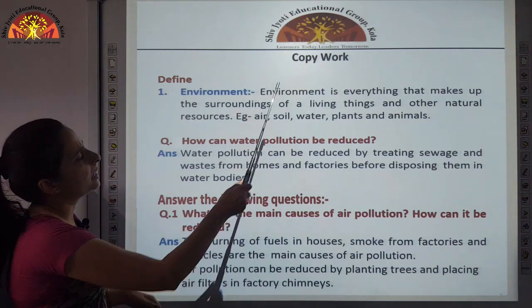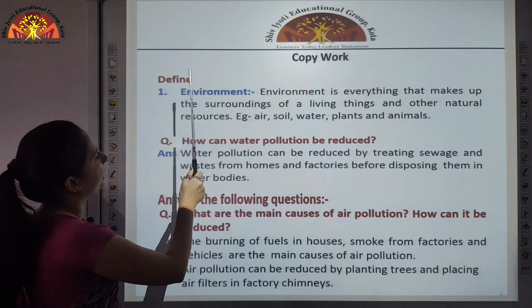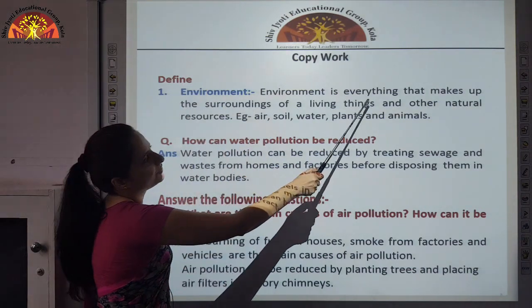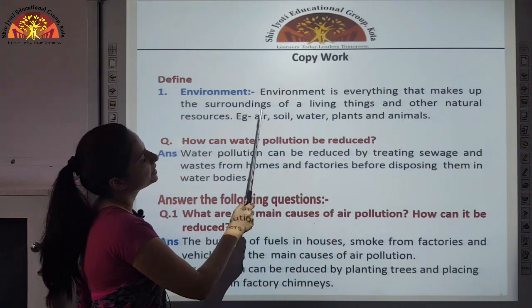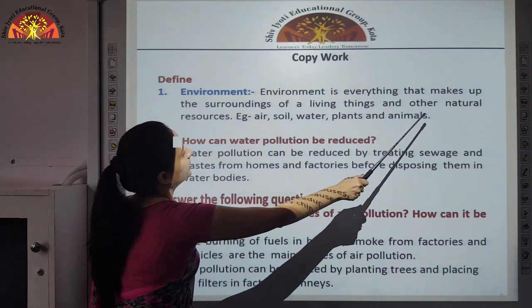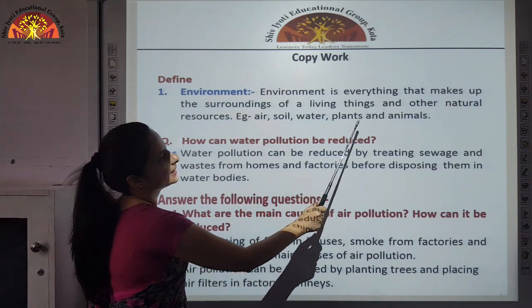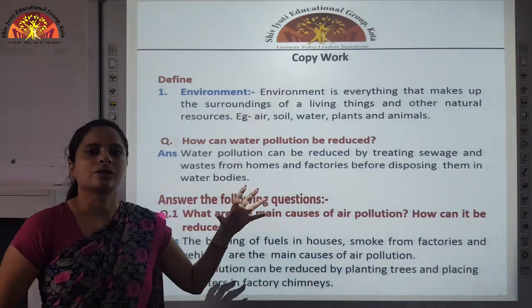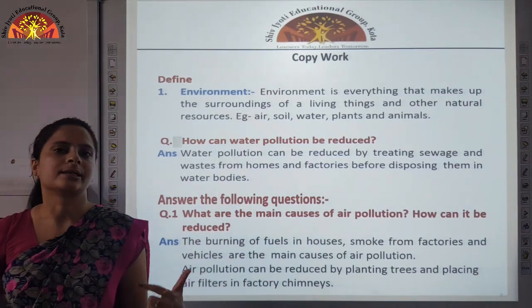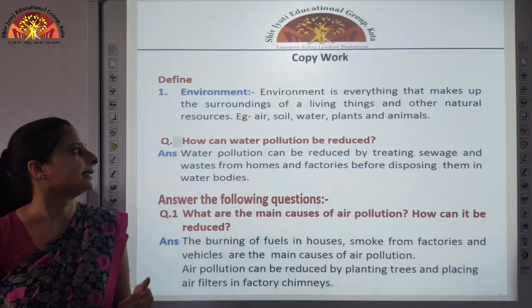Now coming on to the copy work. Define environment. Environment is everything that makes up the surroundings of living things and other natural resources. Example, air, soil, water, plants and animals. This all consists your environment. As I told you, it consists of living and non-living things.